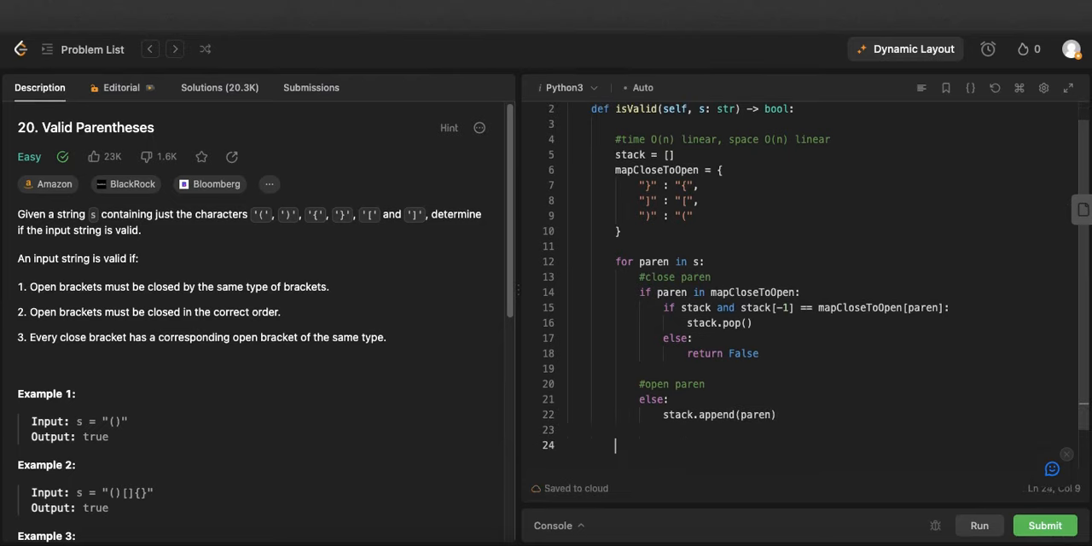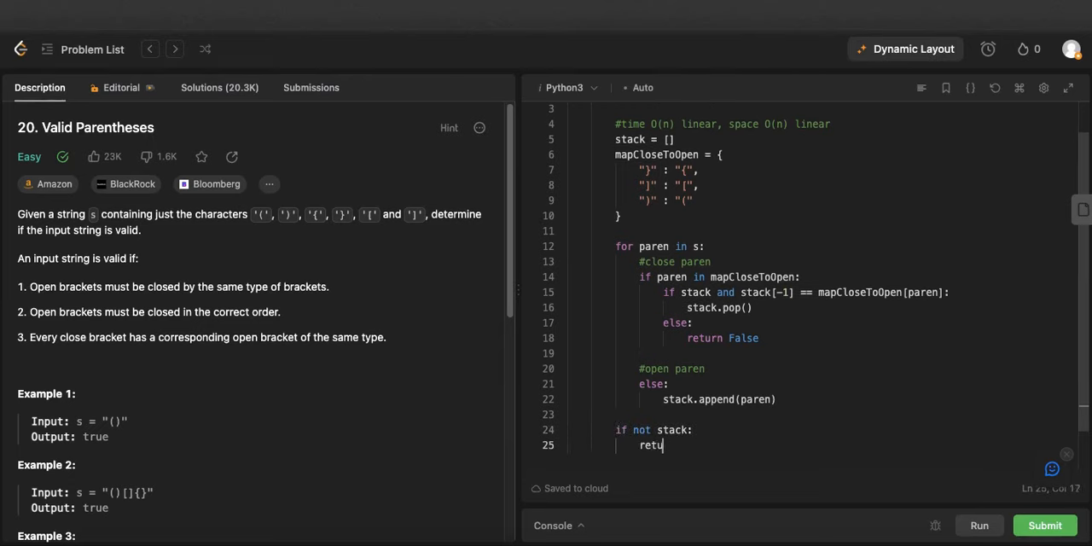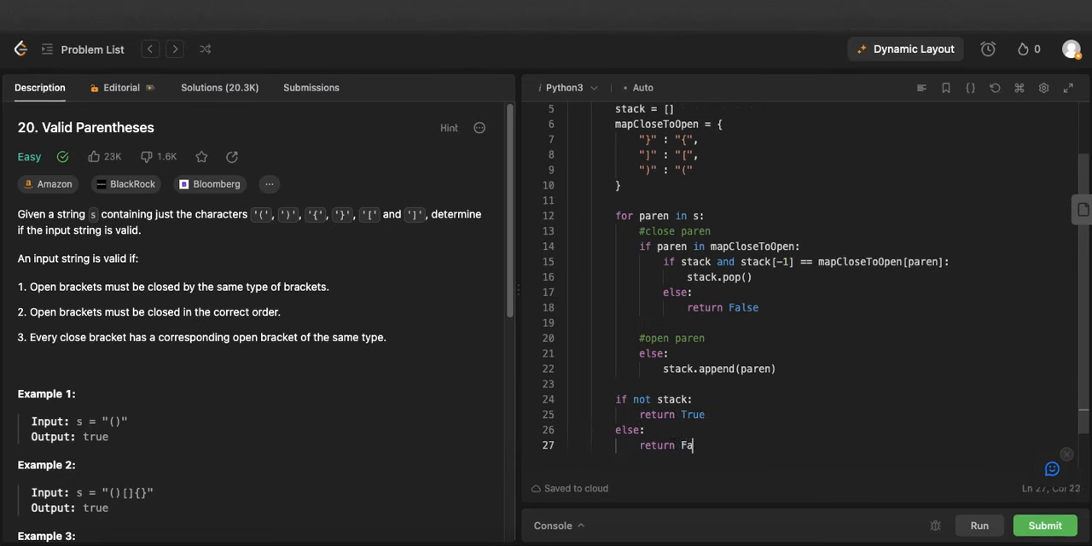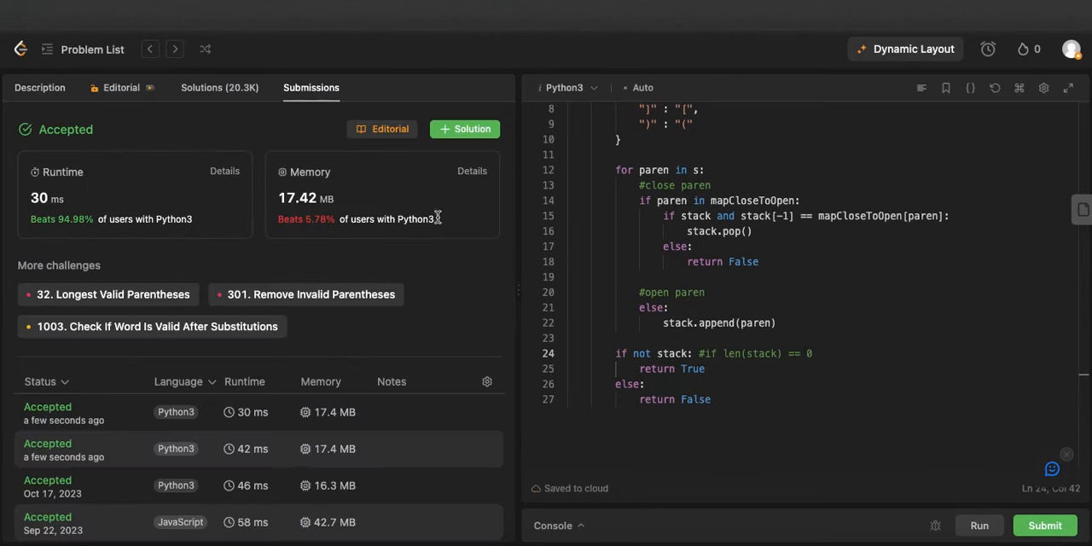Once we are done with the for loop and having gone through every parenthesis in our string, we want to return true only if our stack is empty, meaning we have correctly matched in the correct order every opening parenthesis to a closed parenthesis. So we can say, if our stack is empty, we will return true. Else, we will return false. Now note saying if not stack is the same as checking if the length of stack is equal to 0. Let's make sure this runs, and we see that it works.